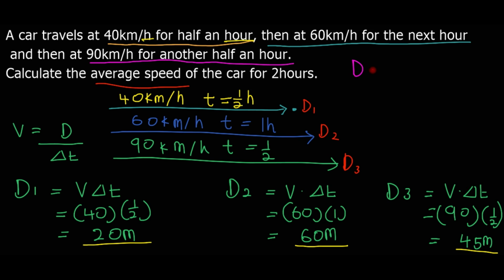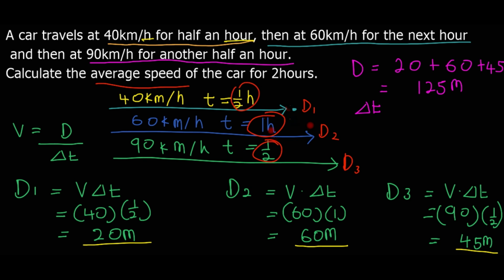So total distance equals 20 plus 60 plus 45, and that gives us 125 meters. And then total time, when we add this one and this one and this one, half plus half gives us 1, and then plus 1 is 2, so we have 2 hours.